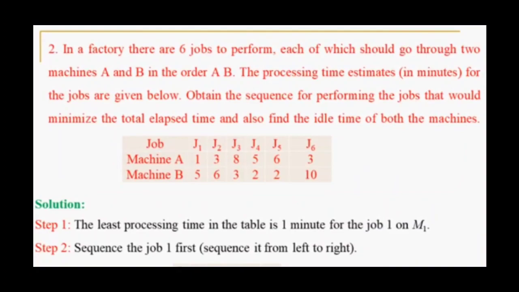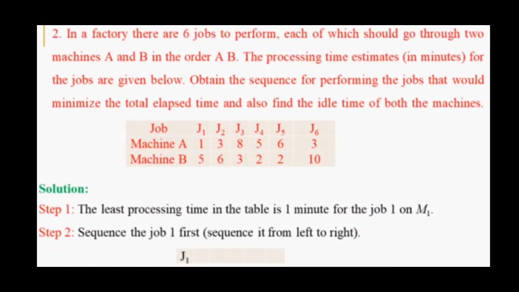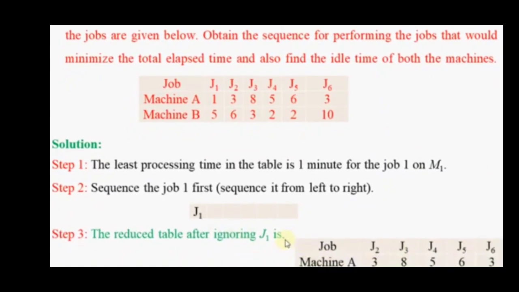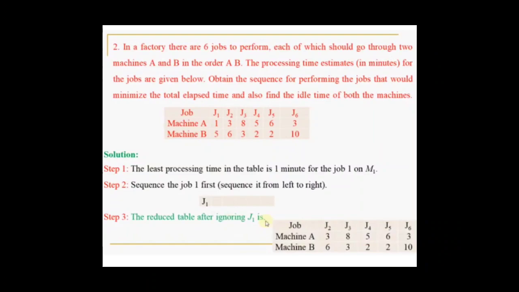Each of the jobs should go through the 2 machines A and B in the order of AB. It means A is the first machine, B is the second machine. If they had set the order as BA, then B would become the first machine and A the second machine. Whatever order they give, in that order itself you need to do the sequencing, process all the jobs and find the final completion time.